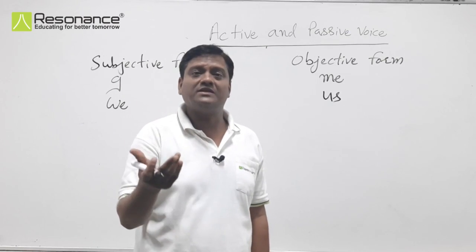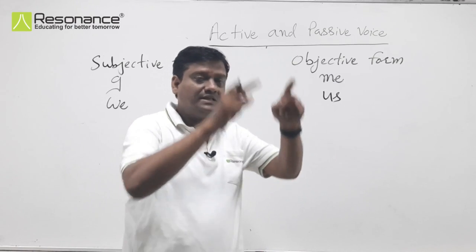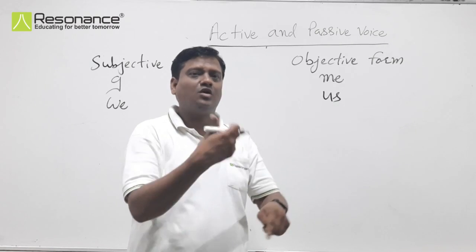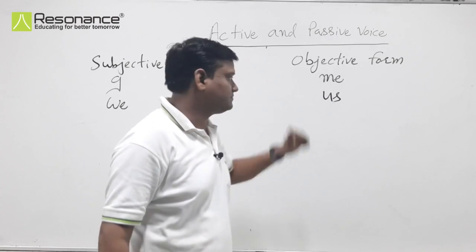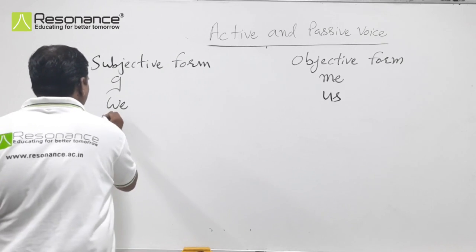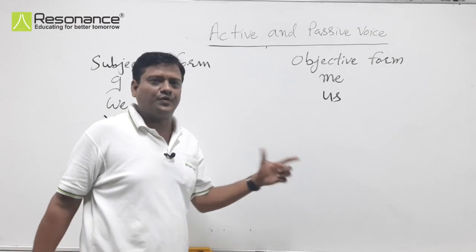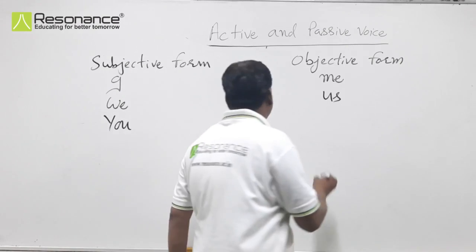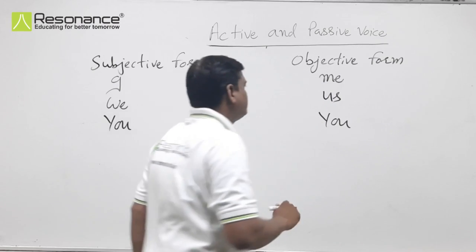The teacher has given some homework to us. So in all these sentences, us is the object, and the objective form of we is us. Now we talk about you. The subjective form and objective form of you is the same. You will remain you.